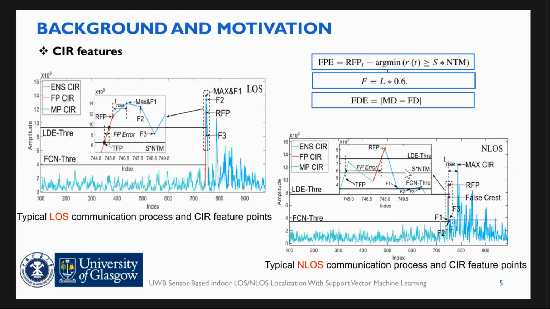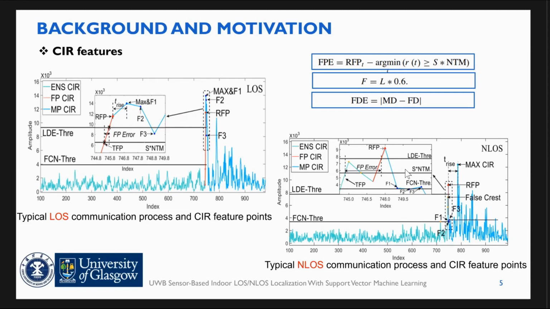The first parameter we propose is the first count number, which counts the number of abnormally high energy CIR samples in the environment noise stage. In LOS, this feature is likely to be 0, as shown in the left graph. In NLOS, this feature includes high energy UWB signals. It's more than 0. It is 8 in the right graph. So the threshold for this parameter is set at 60% of the environment noise level.